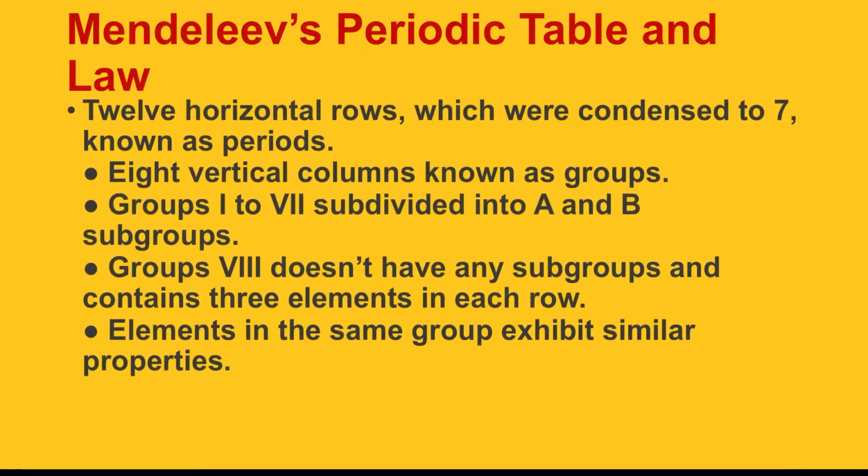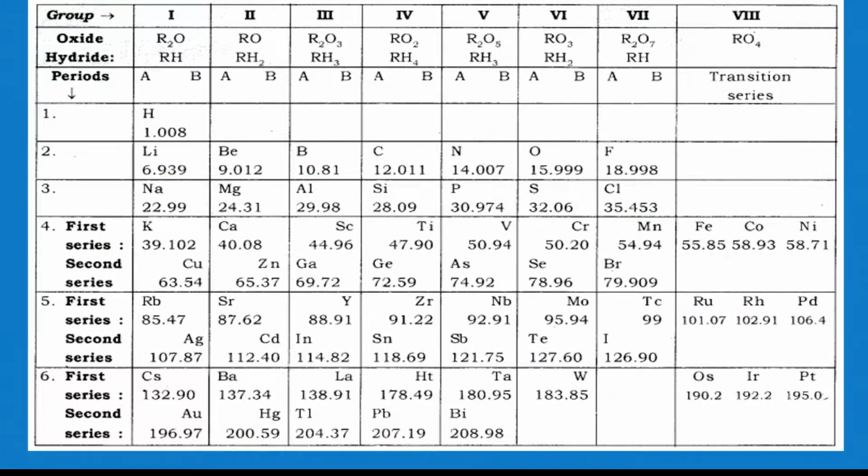Now 12 horizontal rows were condensed to 7 rows known as periods, and there were 8 vertical columns known as groups. This was the new periodic table made by Mendeleev. Groups 1 to 7 are subdivided into A and B subgroups, while group 8 does not have any subgroups, and elements in the same group exhibit similar properties. So Mendeleev actually did 2 things. First, he arranged the elements on the basis of atomic mass. Second, he studied the reaction of every element with oxygen and hydrogen and saw what kind of oxides and hydrides are formed. You can see he made around 8 groups, and out of these 8, 7 are divided into A and B subgroups, while the 8th is not divided.